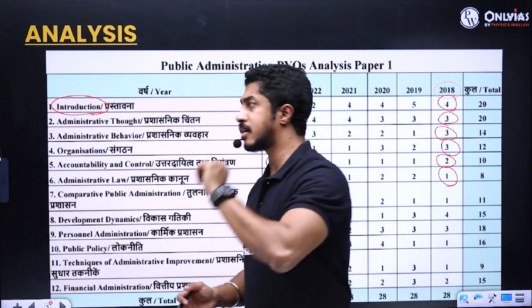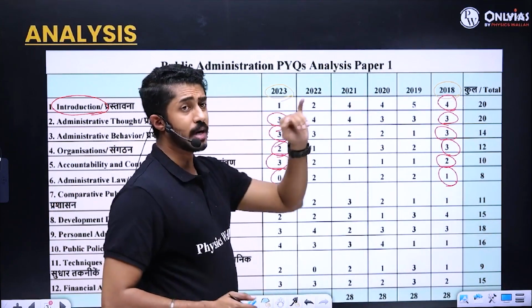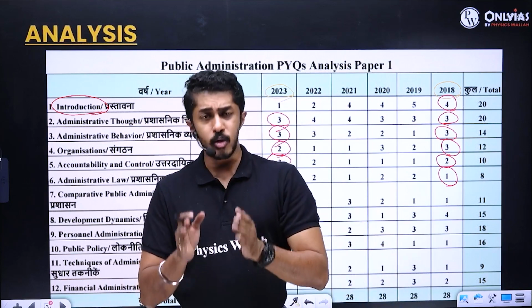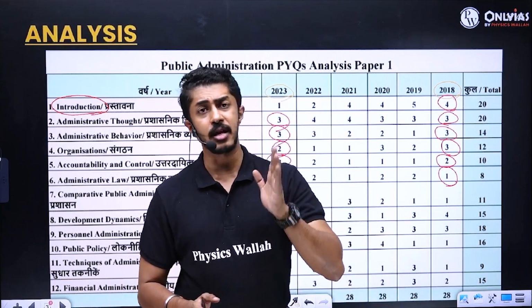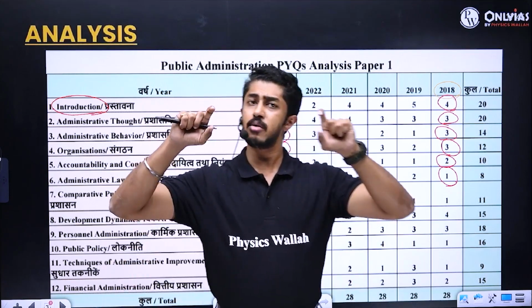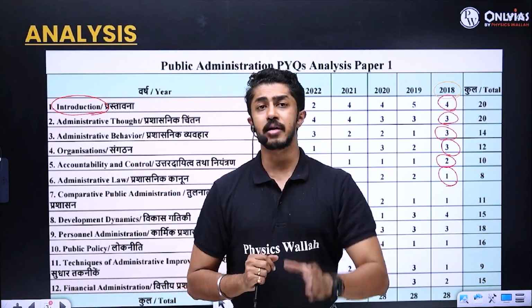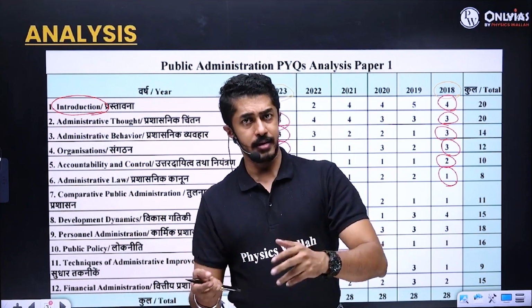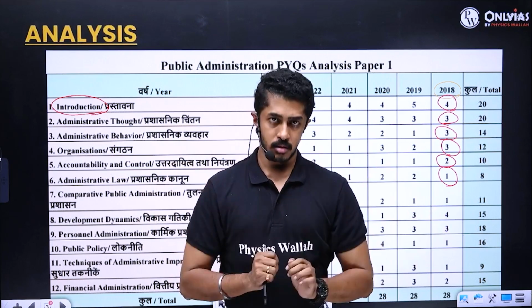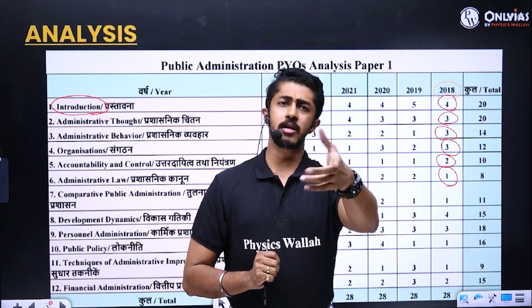Going by another trend from 2018 onwards, in terms of the questions asked, direct questions on thinkers are very few. Rather, the question pattern is that they give you a statement, and then they expect you to analyze it, elucidate it, explain it, or comment on it. That means, what is your take?